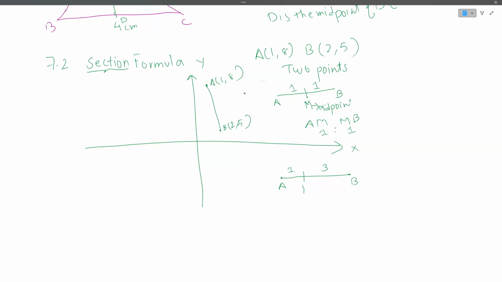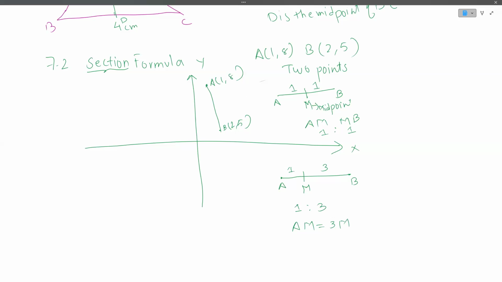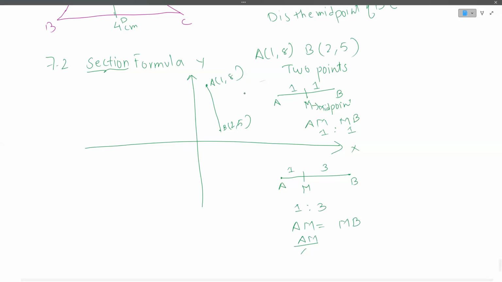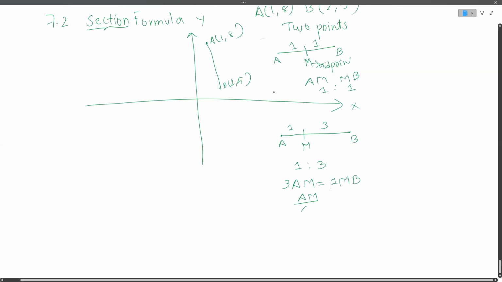Instead of M being a midpoint, the line joining AB is divided by M in the ratio of 1:3, right? 3 times AM is equal to 1 times MB. Does this make sense?